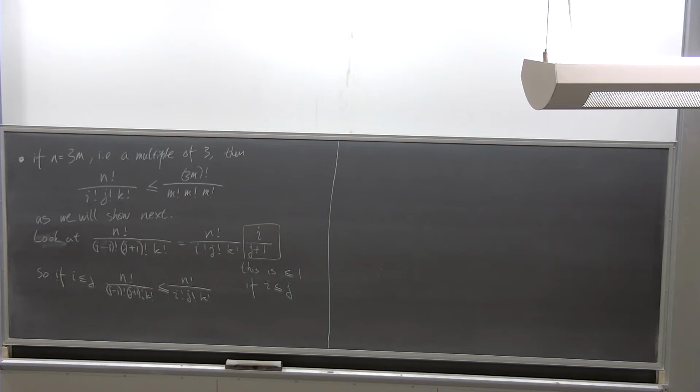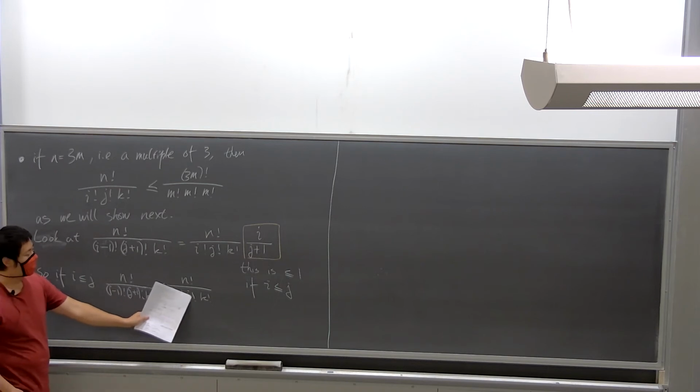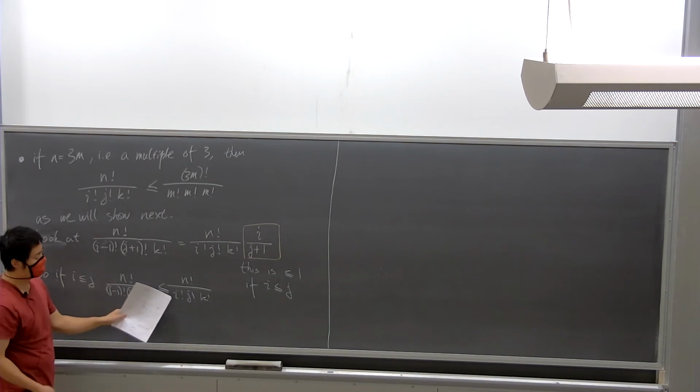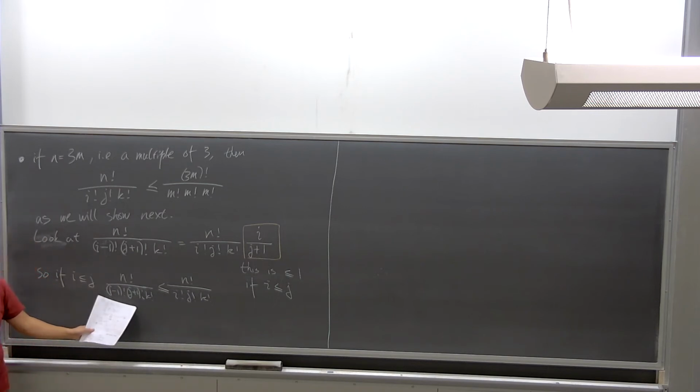And the claim is that this eventually implies our inequality. You can think about it this way. If i is already less than j, then subtracting from i and adding 1 to j just makes their difference bigger. So essentially what this inequality says is that making the difference between these indices bigger makes the number smaller.